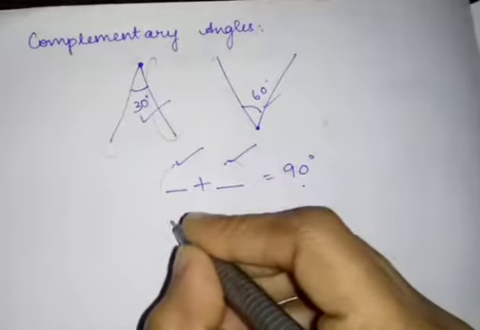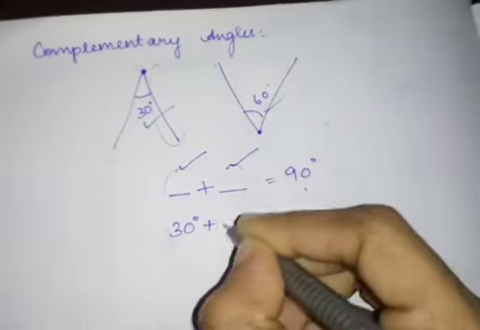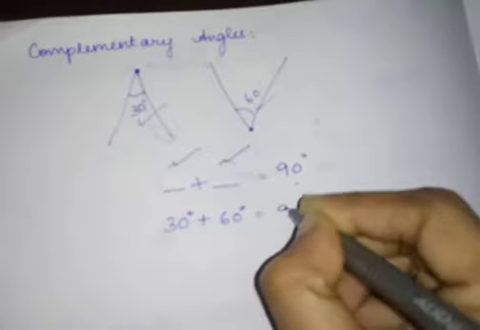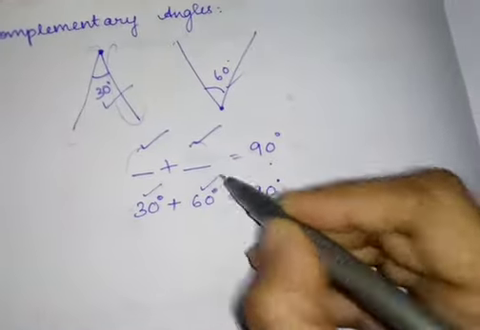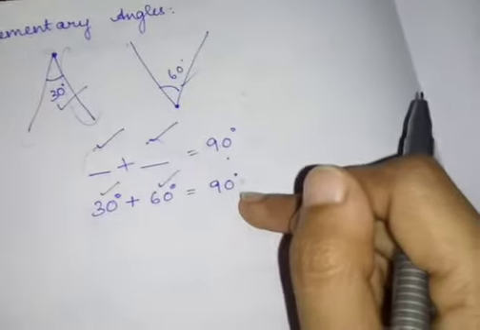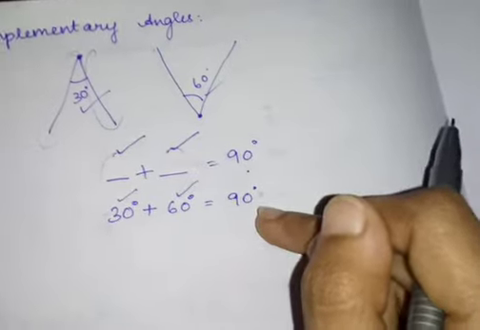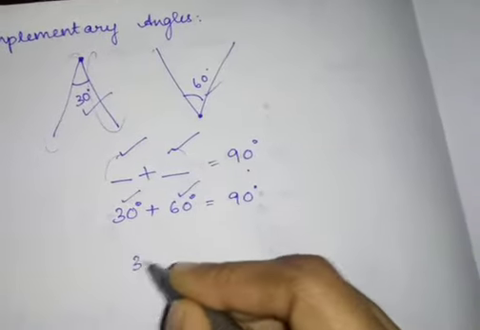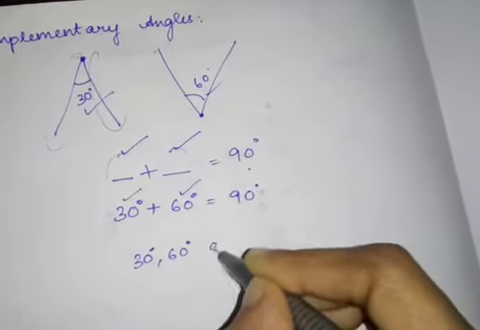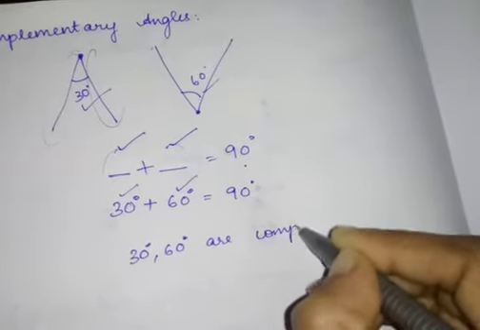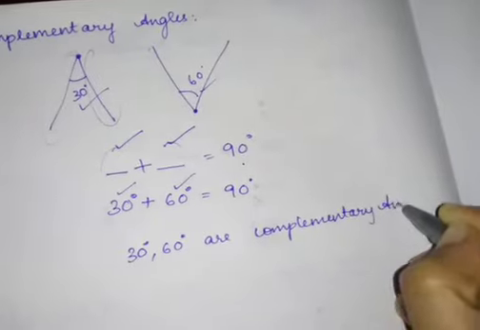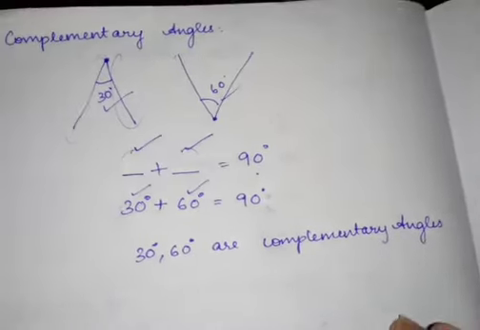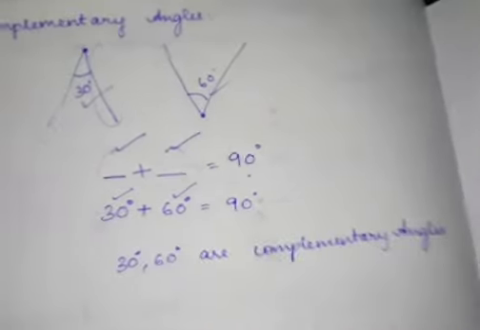Now I'll add it. 30 plus 60 is what? 90 degrees, correct? So I'm adding a 30 degree angle and a 60 degree angle, and I'm getting 90 degrees. So we can say that 30 degrees, 60 degrees are complementary angles.